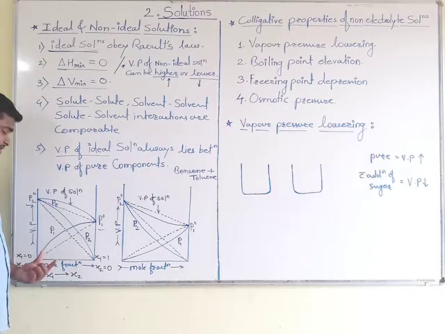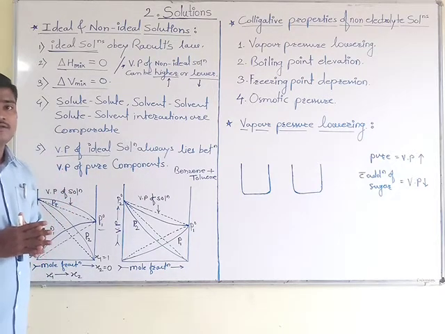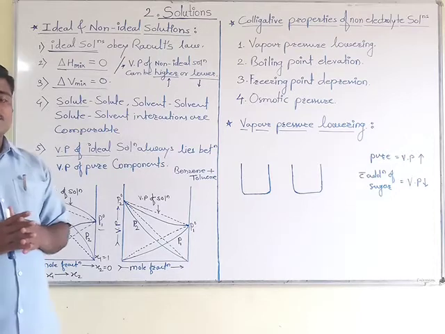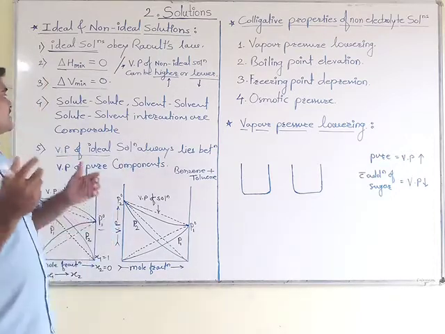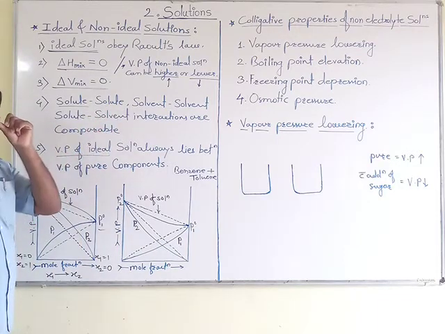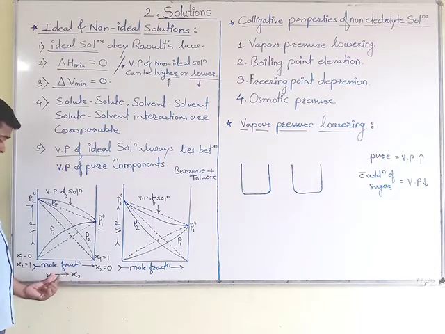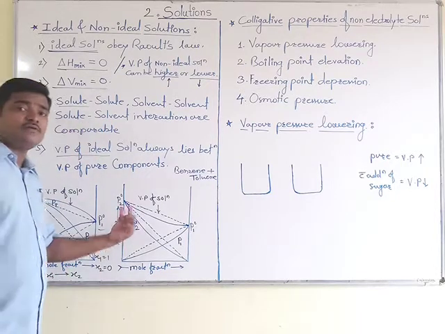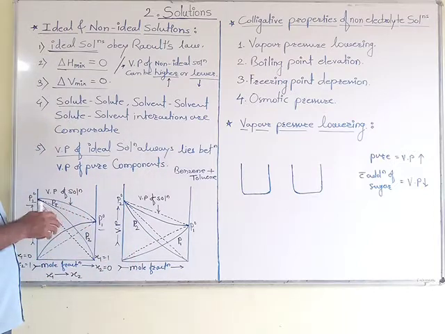And if we see this graph, here some interactions are present, and these interactions are more than that of the ideal cases. Now what is happening here? This type of interactions are also present in non-ideal solutions, but when it shows positive deviation and when it shows negative deviation, it has some important points.